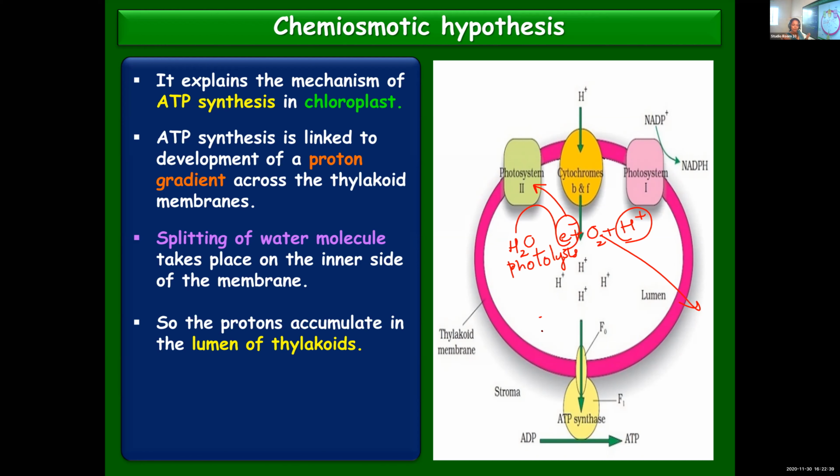As a result, what will happen? You know, when photolysis of water takes place, electrons, protons, and oxygen are released. Oxygen will diffuse out. It's a byproduct of photosynthesis. And electrons released will reach photosystem 2 to compensate for the loss of electrons. Whereas protons will remain inside, and that will contribute to the increase in the concentration of protons or hydrogen ions. That is one way by means of which more protons are added to the lumen of the thylakoid. Hope you are getting the point.